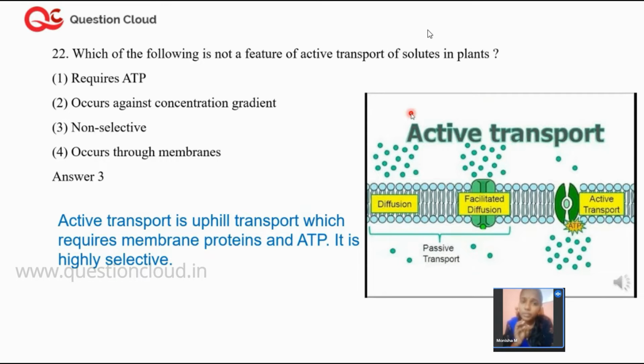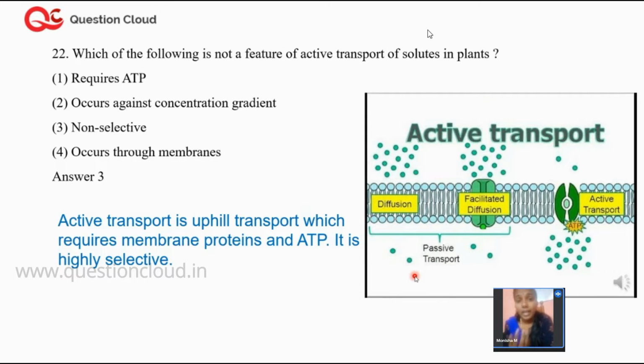Both simple diffusion and facilitated diffusion are non-energy consuming processes. That is, you move molecules from high concentration to low concentration. Here, on the top side you have more molecules and on the bottom side you have fewer molecules. Therefore, because of the difference in concentration, these small solute molecules move from top to bottom. This is simple diffusion and facilitated diffusion.